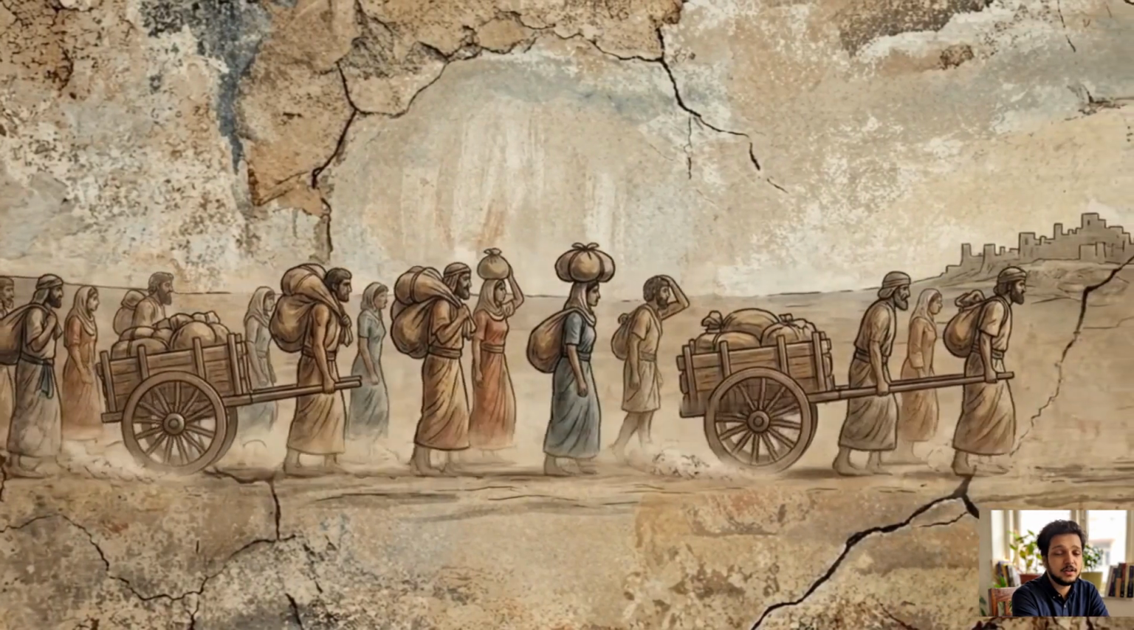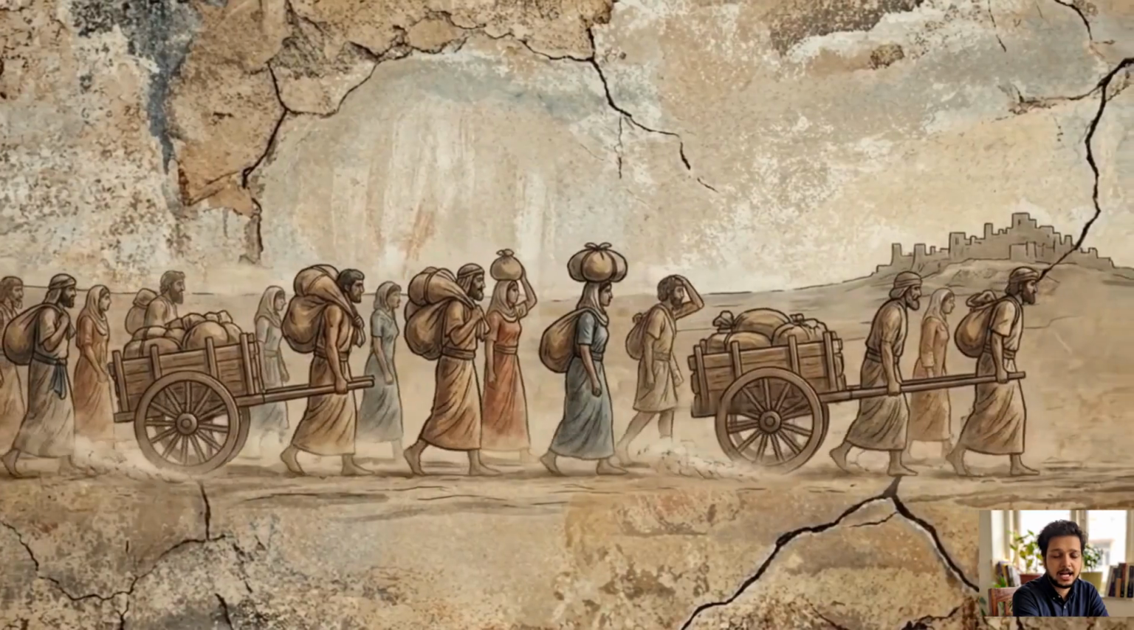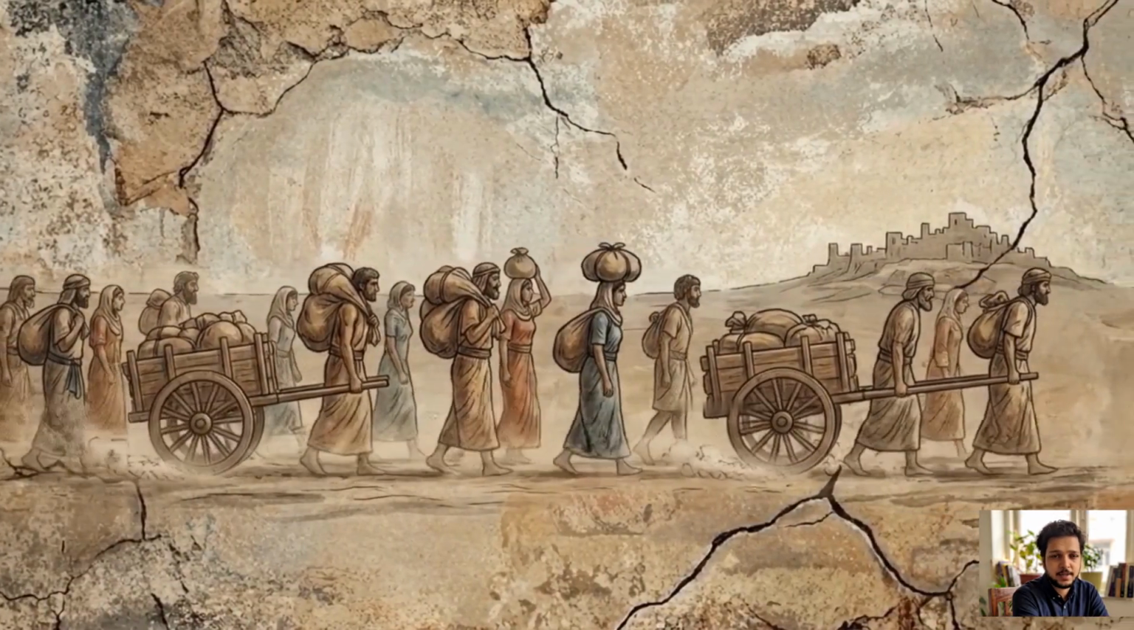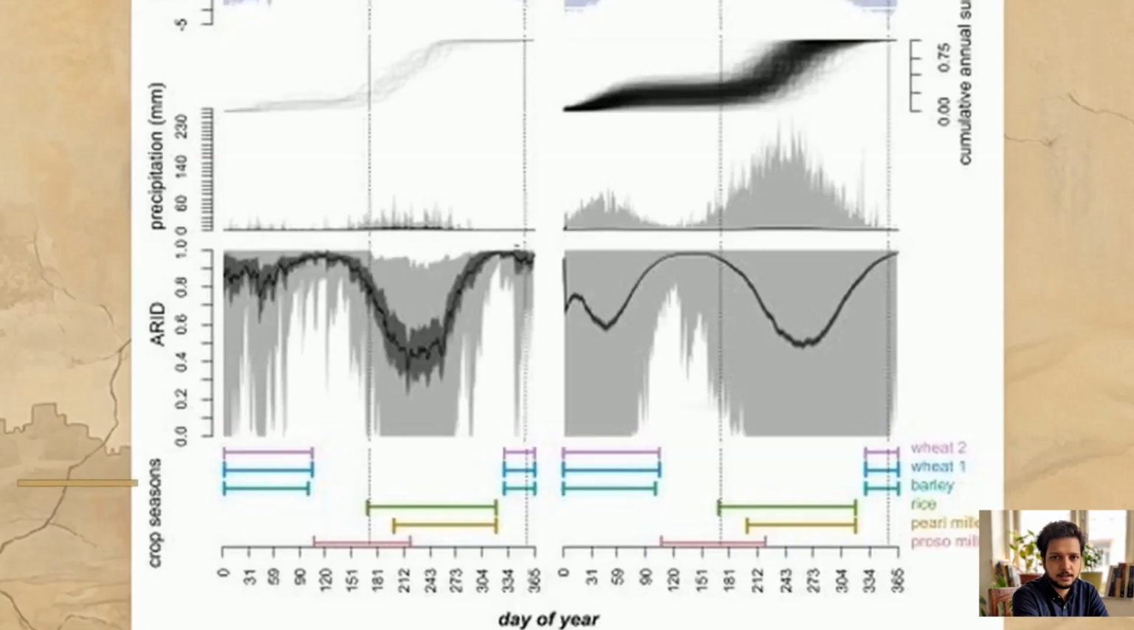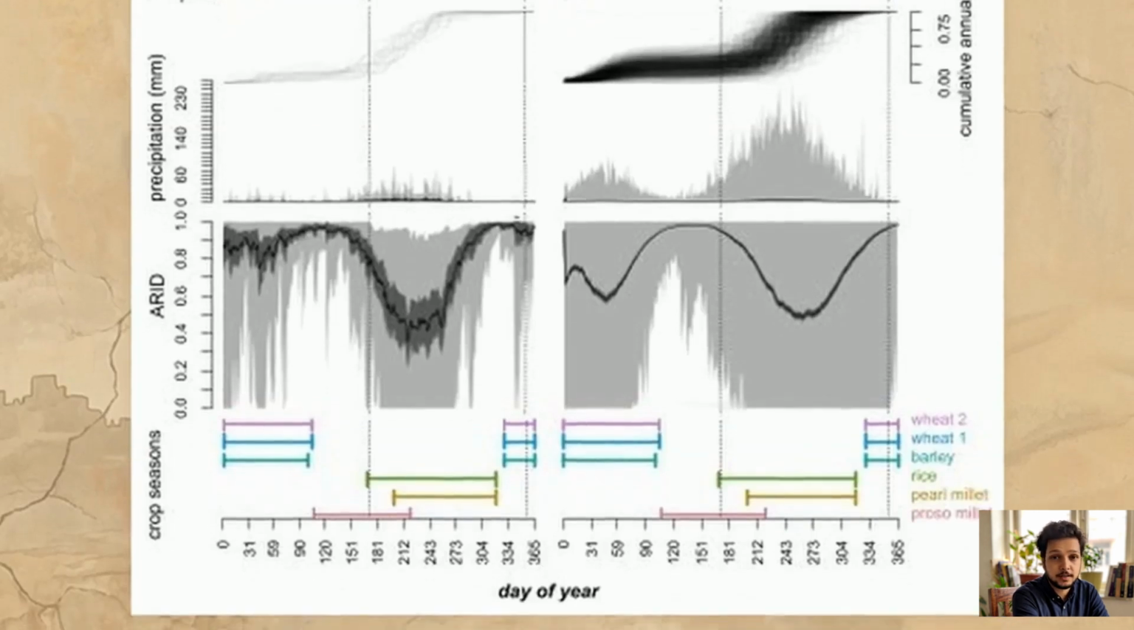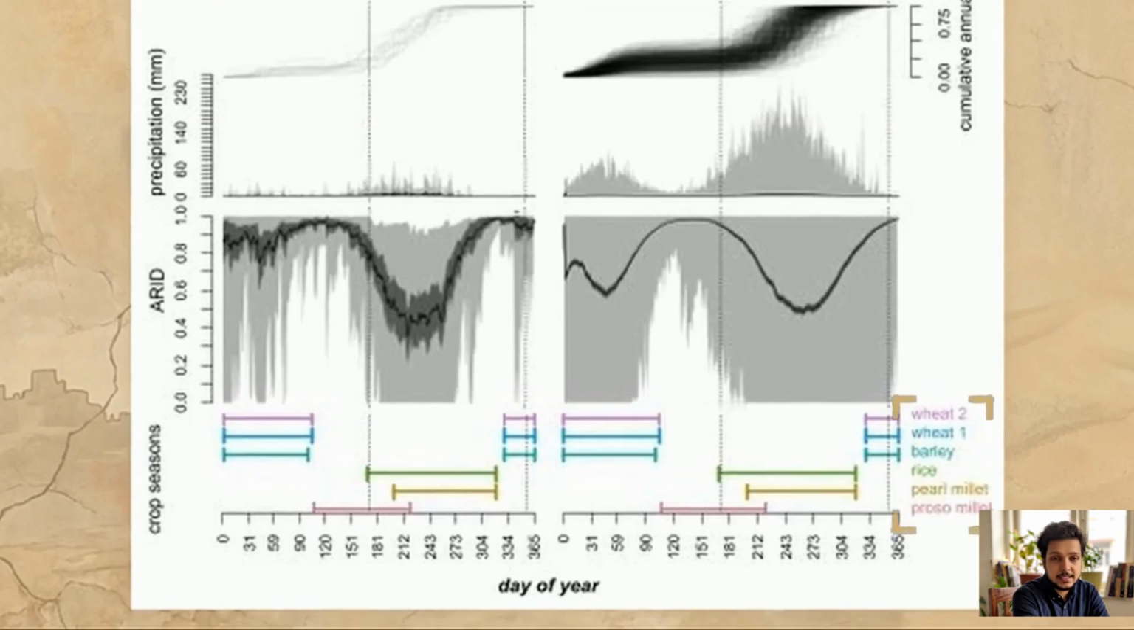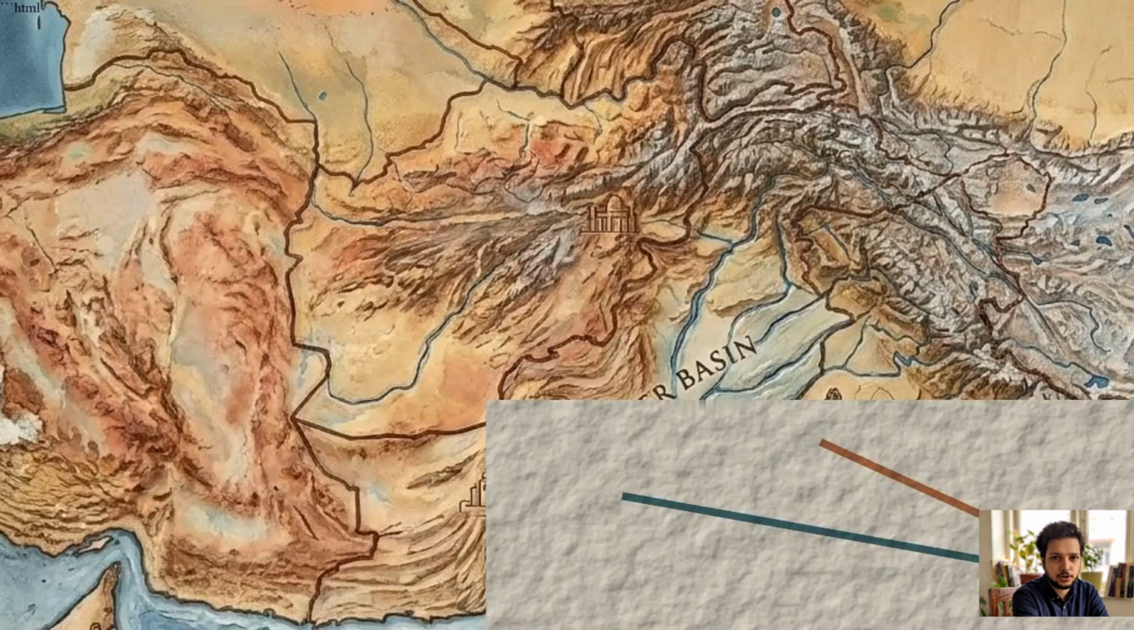As rains faltered, major urban centers like Mohenjo-Daro were systematically abandoned in a strategic retreat. The weakening monsoon caused the Ghaggar-Hakra river system to dry up entirely. Instead of starving in place, the Harappan people picked up and migrated eastward toward the more reliable rains of the Ganges basin. This is a chart modeling annual weather data and crop seasons for the Indus region.